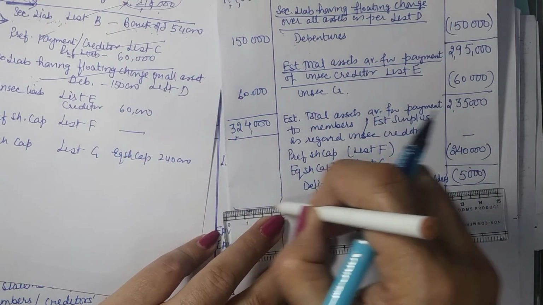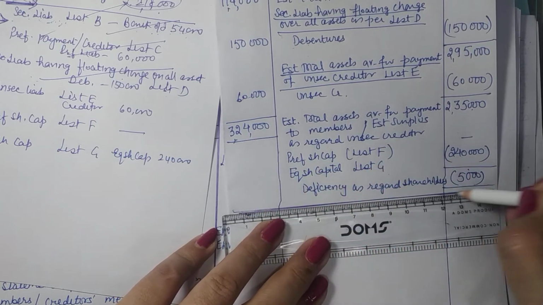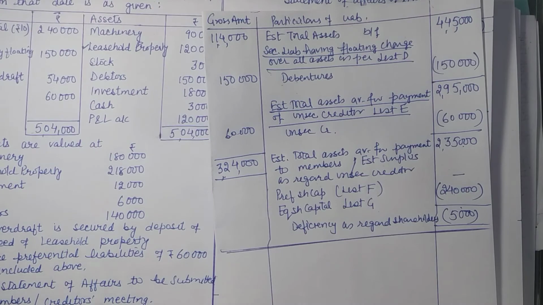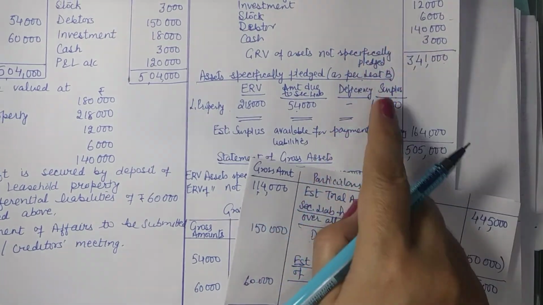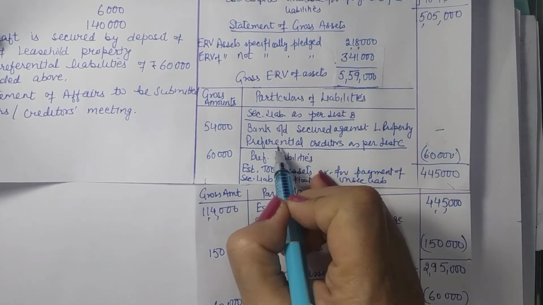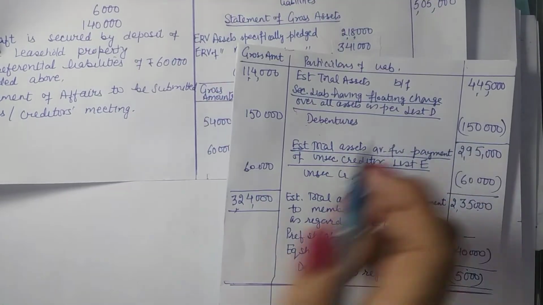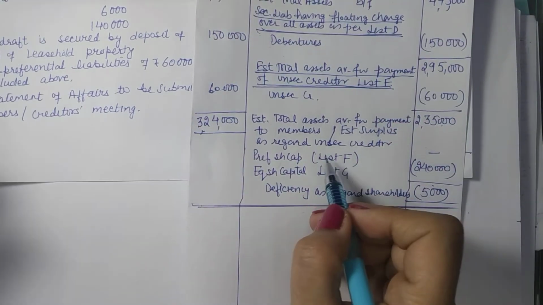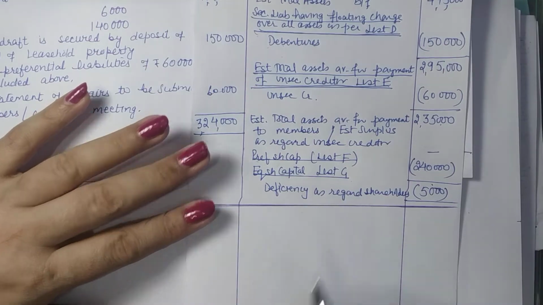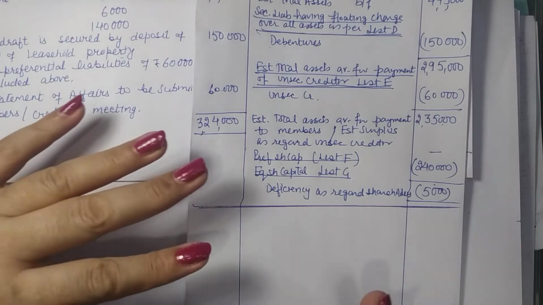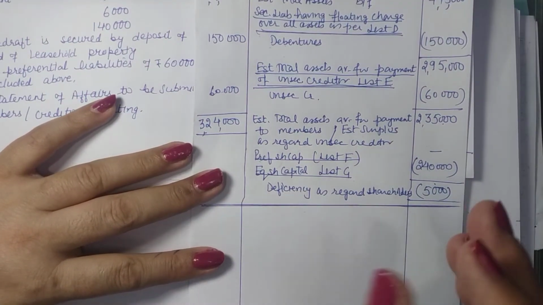2 parts over. Okay. Now next is schedule H, list H, because the statement is prepared with 8 informations: list A, list B, then you have list B coming again in liabilities, then list C, preferential creditors as per list C, list D, secured liabilities with floating charge, list E, unsecured creditors, then you have the list F and list G. Now next is list H. List H is a separate thing, because through list H we are explaining how this deficiency is arrived at.